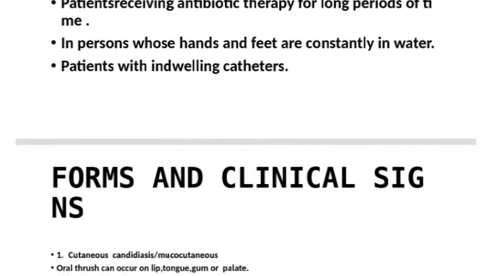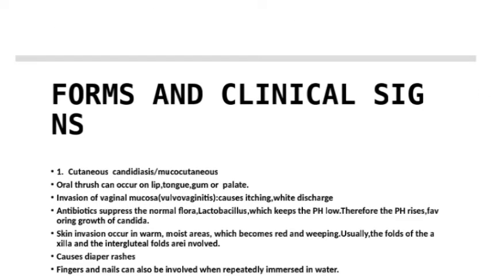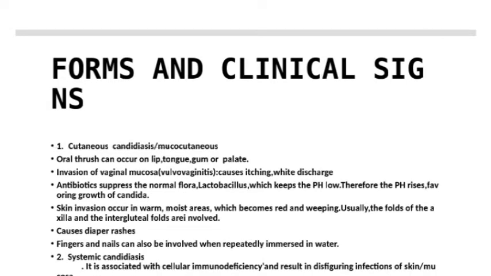Let's check on forms and clinical signs of candidiasis. We have one form which is cutaneous candidiasis, which occurs in several areas of our bodies. In oral thrush, it can exist on the lip, tongue, gum, and palate.